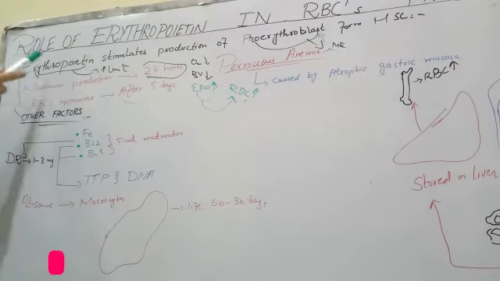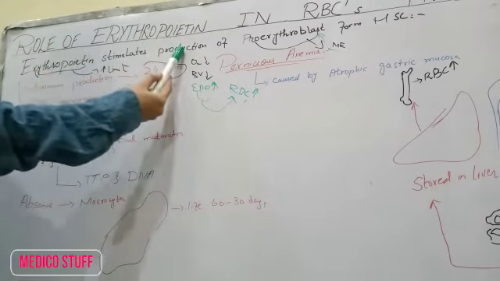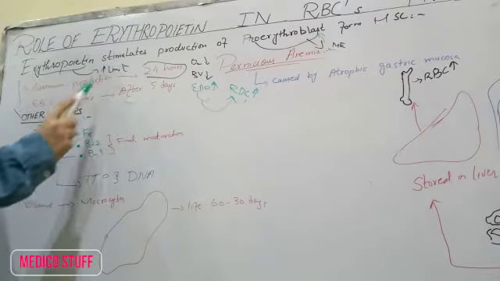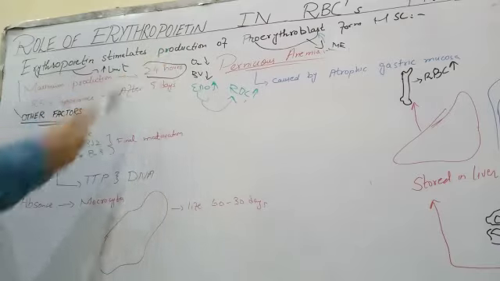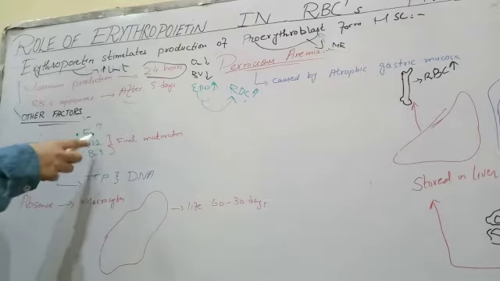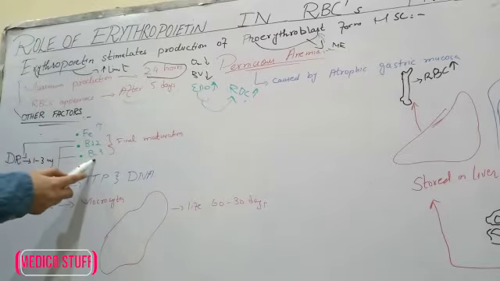Now, erythropoietin is the main element that stimulates the production of erythroblast, but there are some other factors that are also responsible for stimulation. If there is sufficient iron in our body, then there will be a huge increase in RBCs. And the other two factors are B12 and B9.